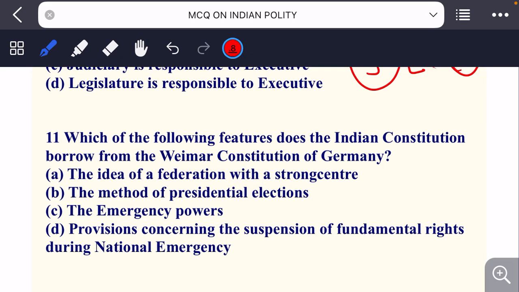Which of the following features does the Indian Constitution borrow from Weimar Constitution of Germany? कौन सा फीचर ऐसा है जो इंडिया ने कॉन्स्टिट्यूशन ऑफ जर्मनी से बोरो किया है? The idea of federation with a strong center, the method of presidential elections, the emergency powers, provisions concerning the suspension of fundamental rights during national emergency.